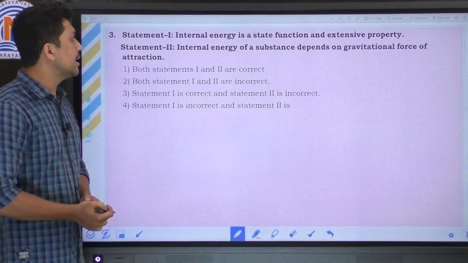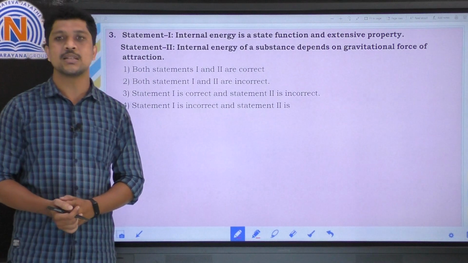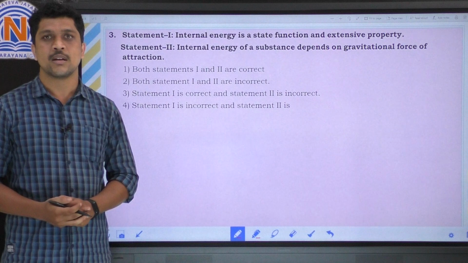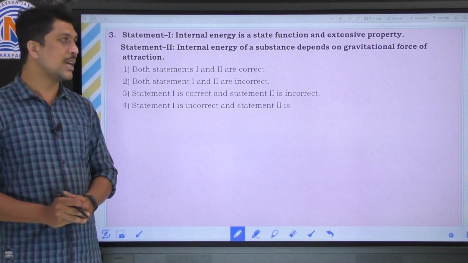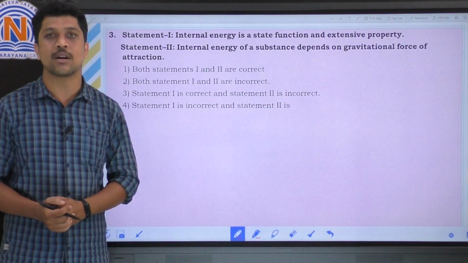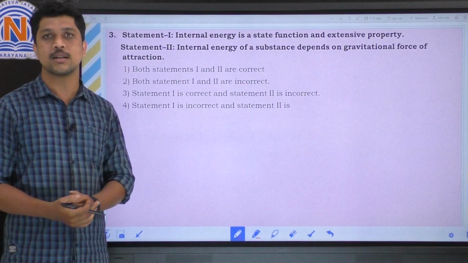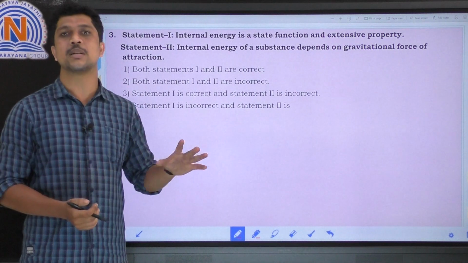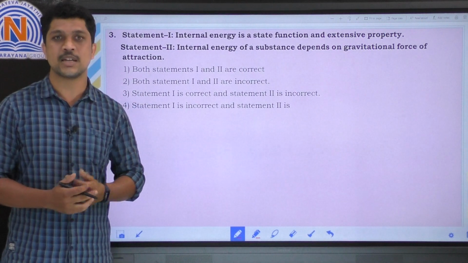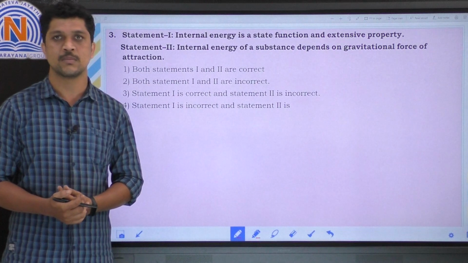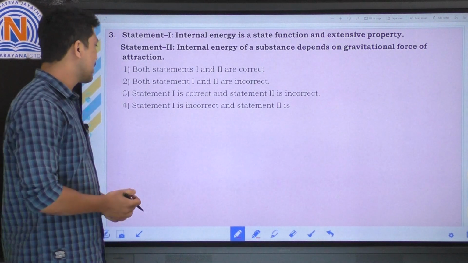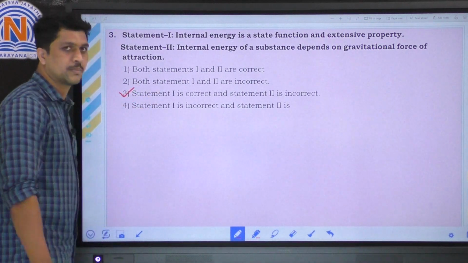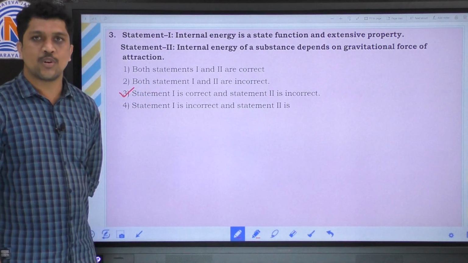And the next statement: internal energy of a substance depends on gravitational force of attraction. Here the second statement is completely wrong. So the first statement is correct and the second statement is incorrect. The internal energy does not depend upon the gravitational force; it is independent of gravitational force. So the correct option is statement 1 is correct and statement 2 is incorrect, that is the third option. Let's move on to the next question.